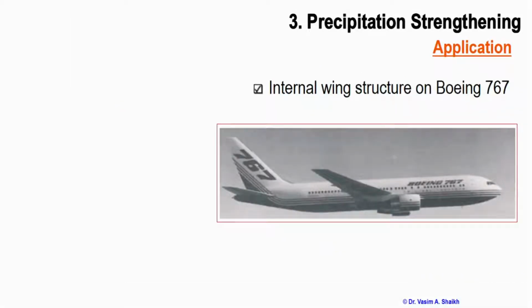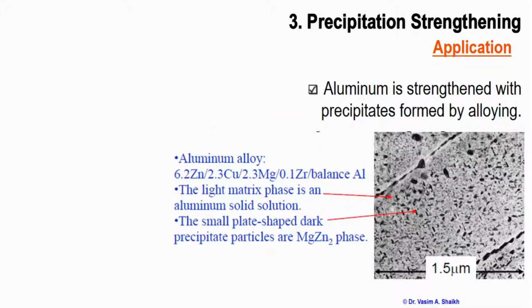One application where the precipitation hardening method is applied is the Boeing 767. The wing structure of the Boeing 767 is mainly precipitation hardened. It is an aluminum alloy, with a light matrix phase in an aluminum solid solution, and small plate-like precipitates which are darker in color are precipitated out.